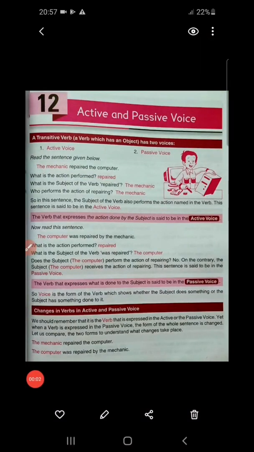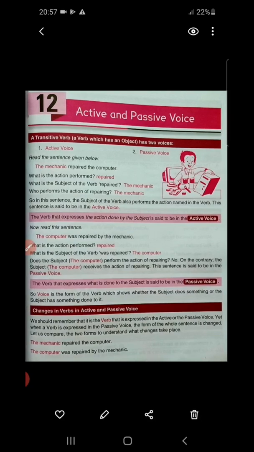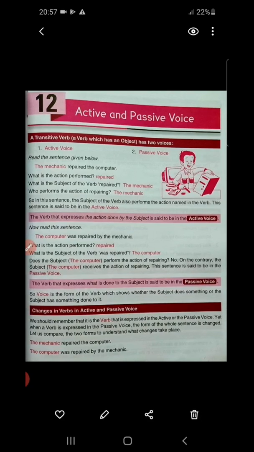So students, let us look at the last two lines. The mechanic repaired the computer. Now the same sentence has been turned into the computer was repaired by the mechanic. So here we are seeing the same sentence in two forms.